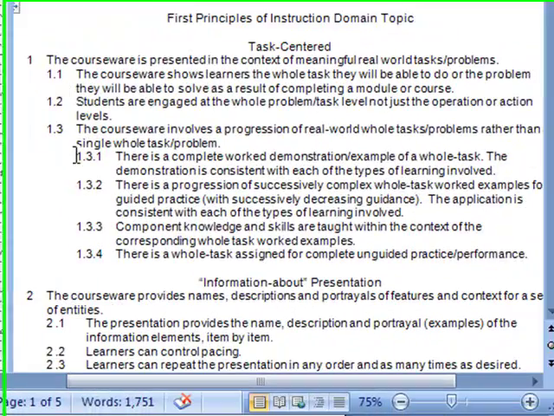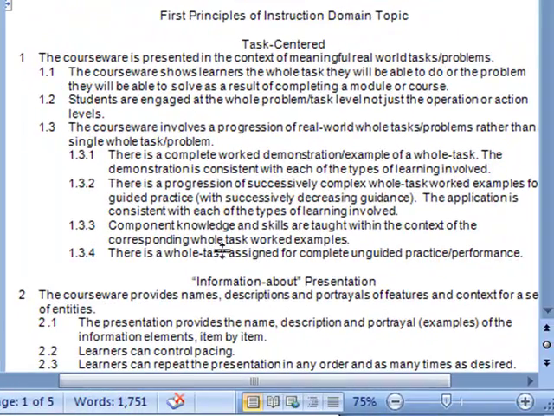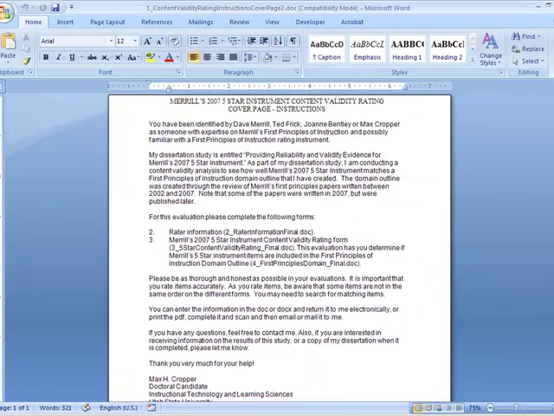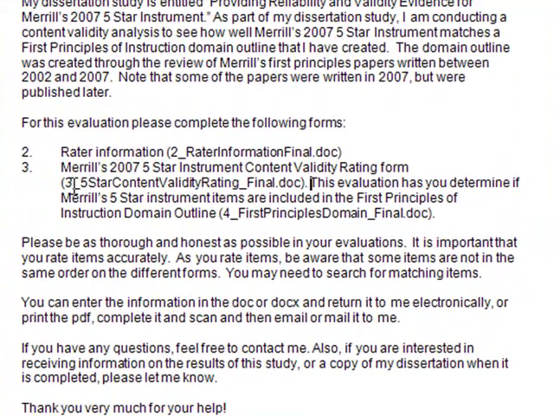I'll bring that up. Here are the First Principles domain items. You'll look at the item on the left and see if it is included in the domain items over here on the right. These are documents 3 and 4, and that's basically what is involved.